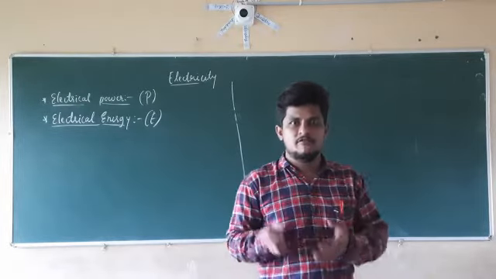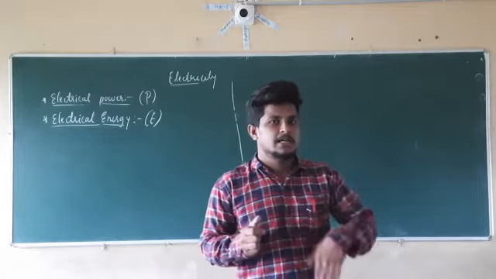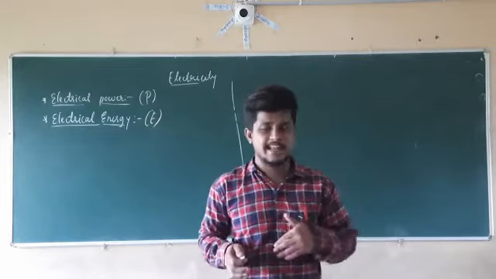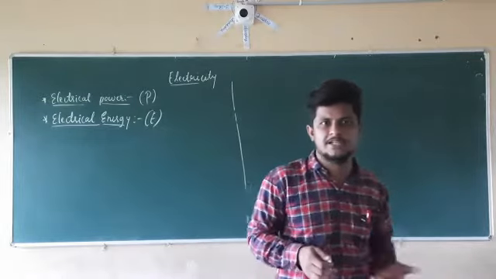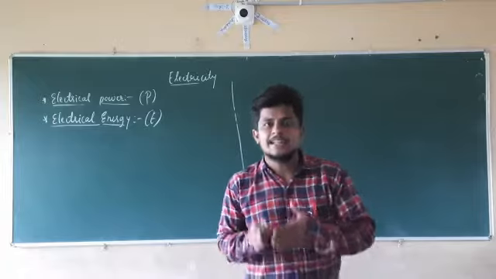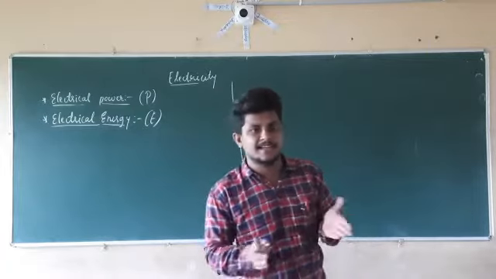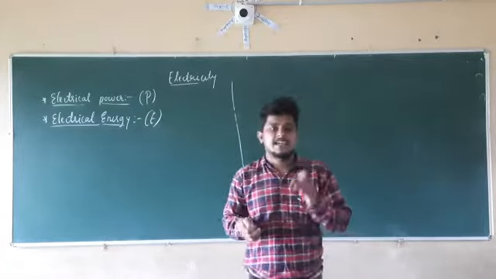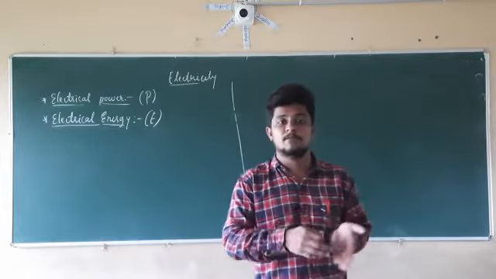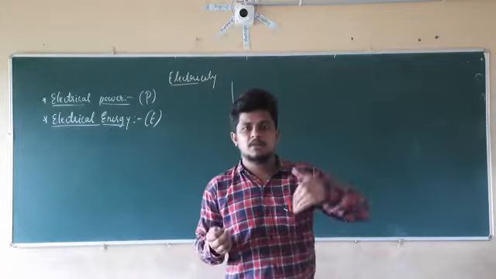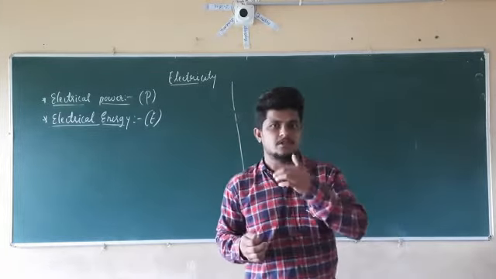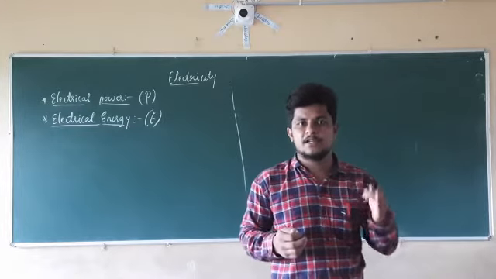In the same manner, if you take that example of the bulb, is it going to consume energy for that moment only, or is it going to consume energy continuously? It is going to consume energy continuously. So the electrical energy consumed by that equipment is given by the product of the power and the time. If the power rating is 10 watt, it is consuming 10 joules of energy per second.